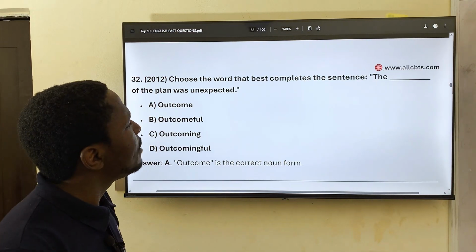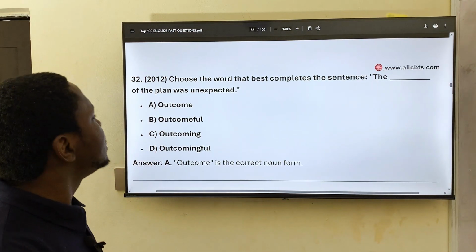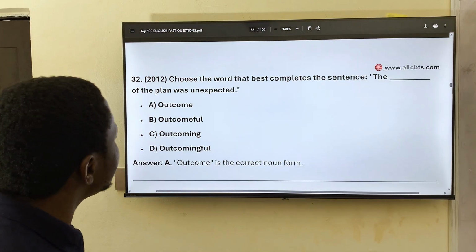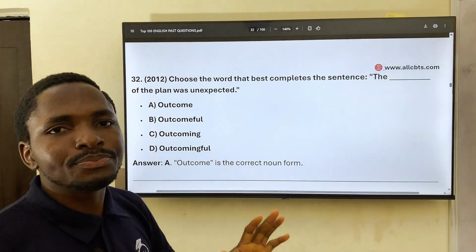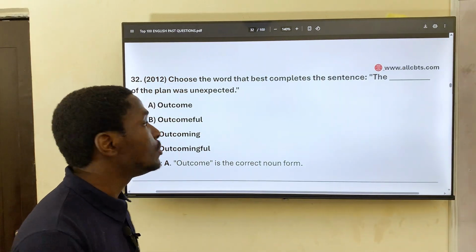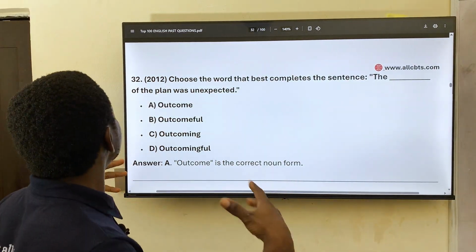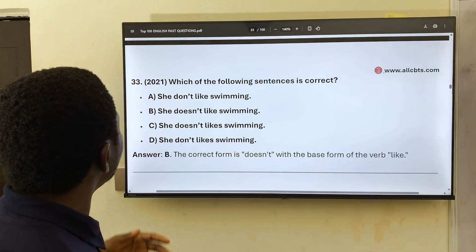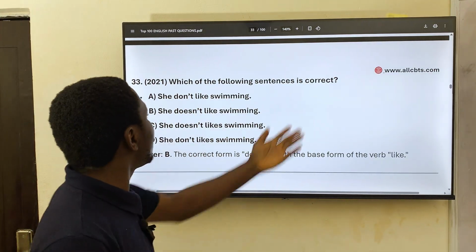From 2012. Choose the word that best completes the sentence. The dash of the plan was unexpected. The outcome, that's the result of the plan, was unexpected. Moving on, 33. Which of the following sentences is correct?